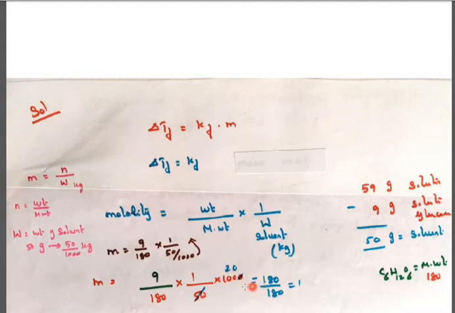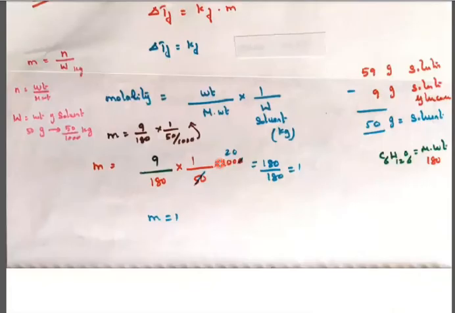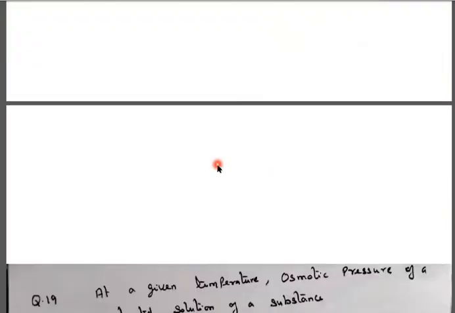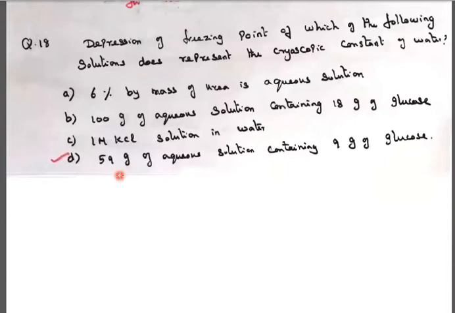So 50 and 10 cancel, 5 into 100, 20 times. 20 into 9 is 180, already 180 in the denominator, so 180 by 180 is equal to 1. That is the molality value. If the molality value is 1, then delta TF is equal to KF. So m is equal to 1, and the answer is 1.